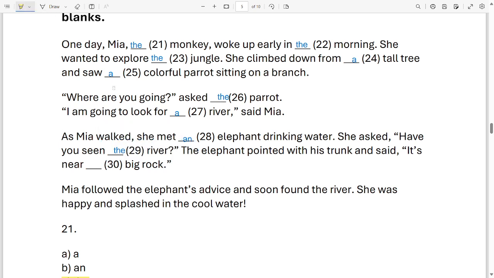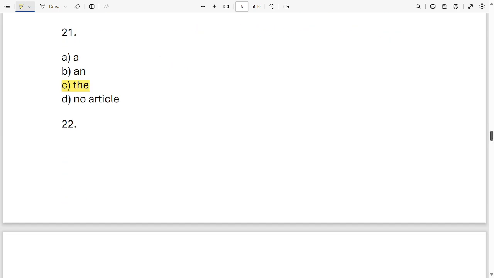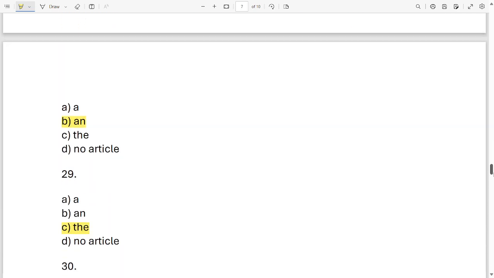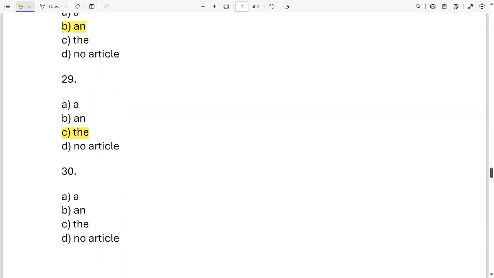The elephant pointed with his trunk and said, it's near dash big rock. For 30, what option? Big rock. It's near a big rock.